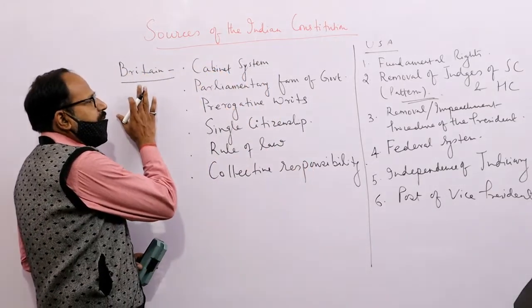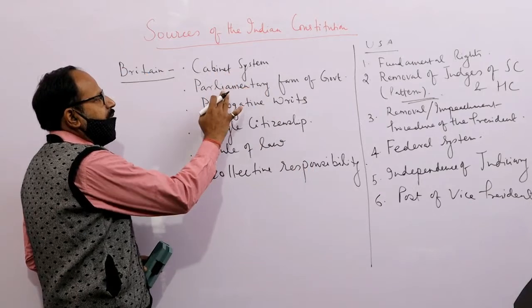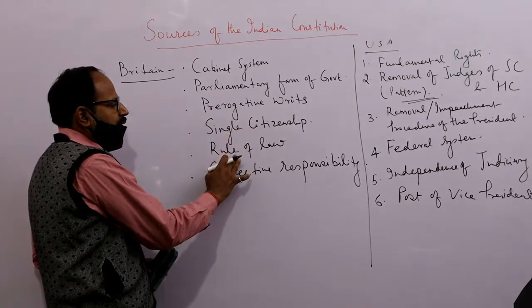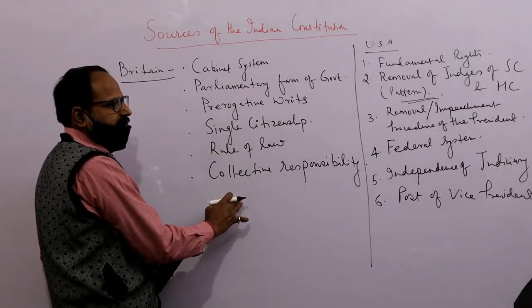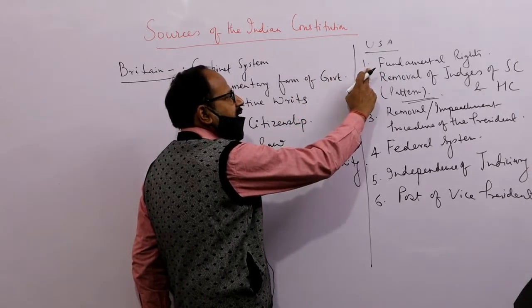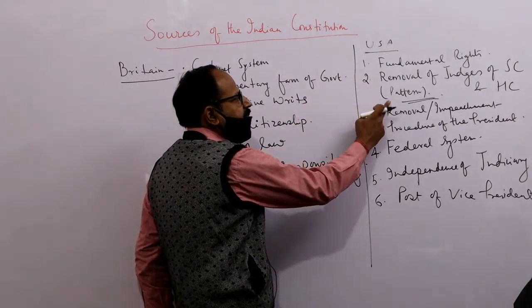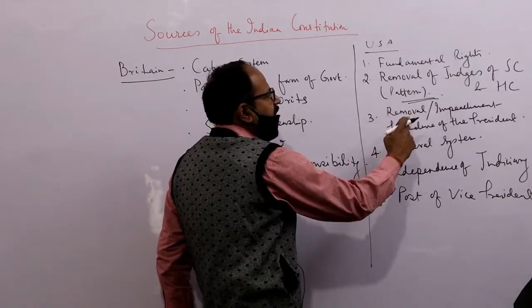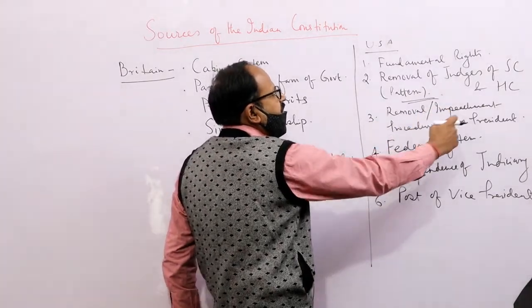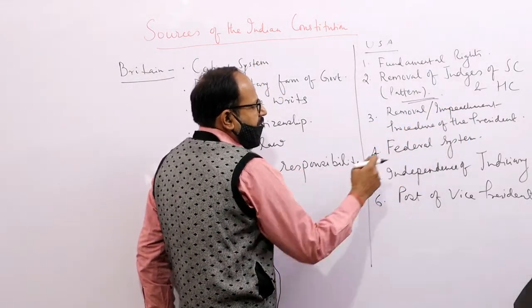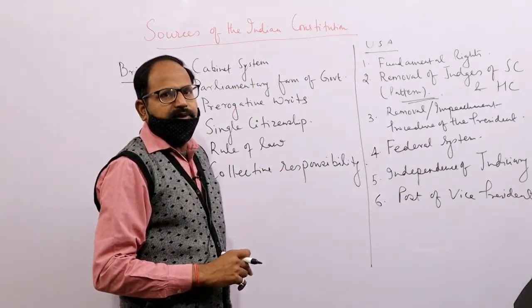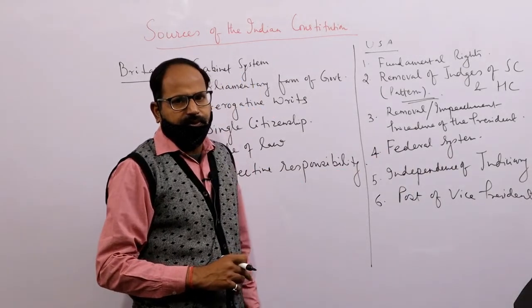So we see that from Britain we have taken the cabinet system, parliamentary form of government, prerogative writs, single citizenship, rule of law, collective responsibility. From the USA we have taken fundamental rights, the pattern of removal of judges of High Court and Supreme Court, the impeachment procedure of the president, federal system, independence of judiciary, and the post of the vice president. These all have been taken from the Constitution of USA.